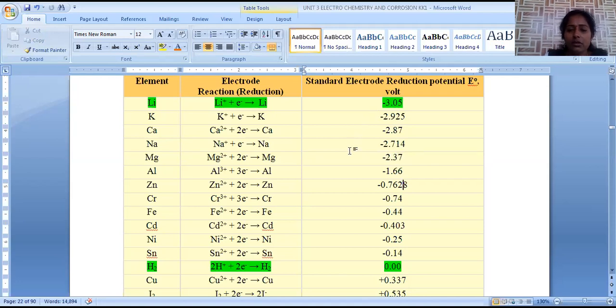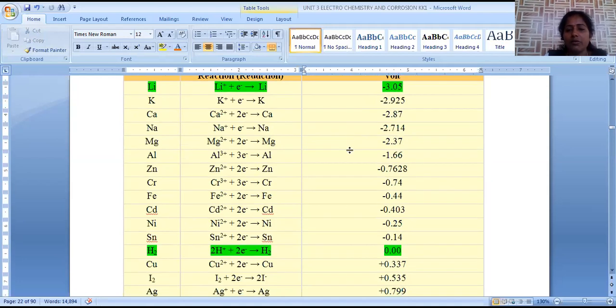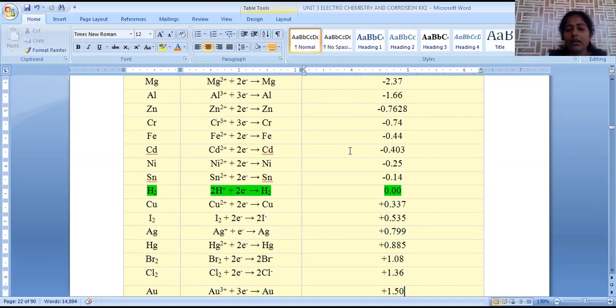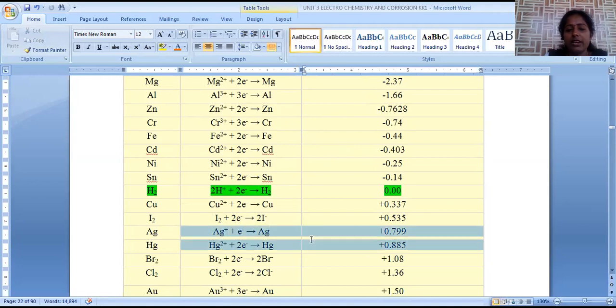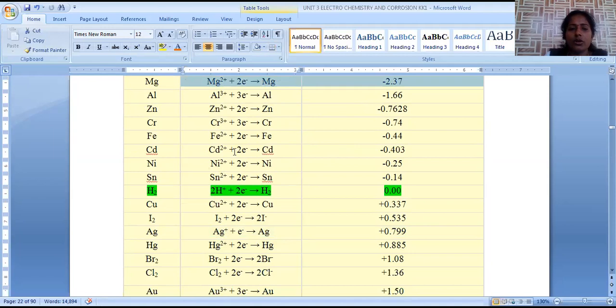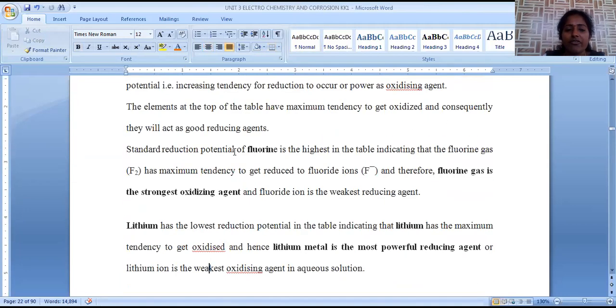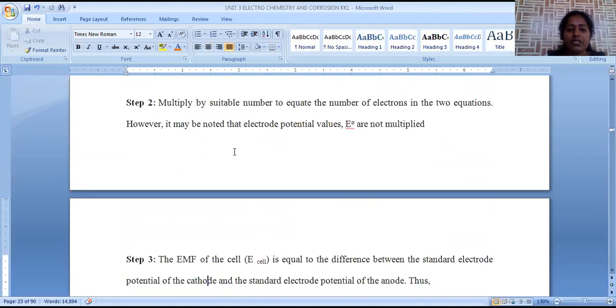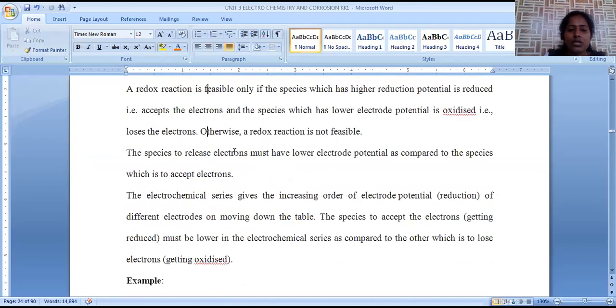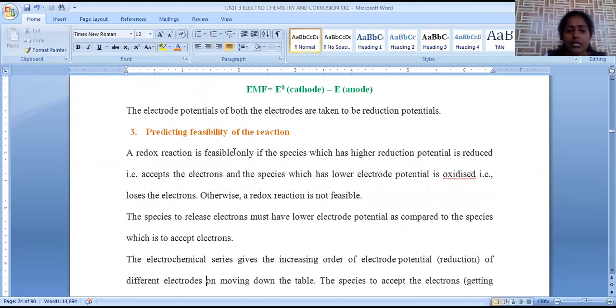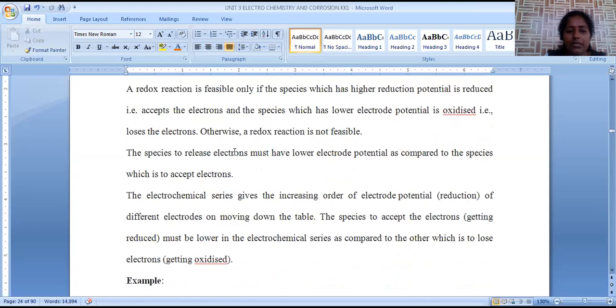In order to get a higher difference between these potentials, we can take one of the metals from the cathodic compartment. Here we can take a silver electrode as cathode and a magnesium electrode as anode. In this way, the potential difference will be very high, so their EMF values will be very high, and the reaction becomes more efficient. In that way we can predict feasibility of the reaction. So that is the third application of electrochemical series.